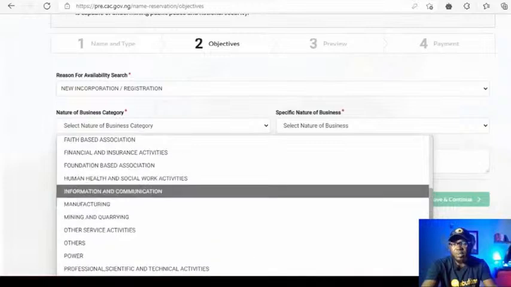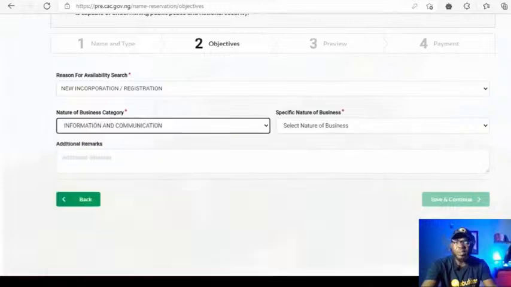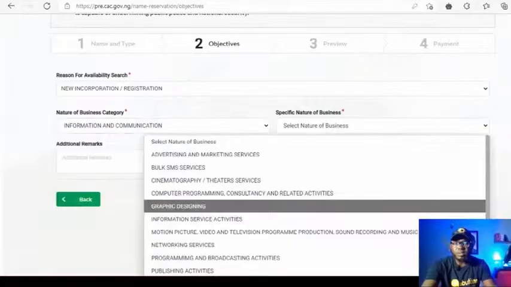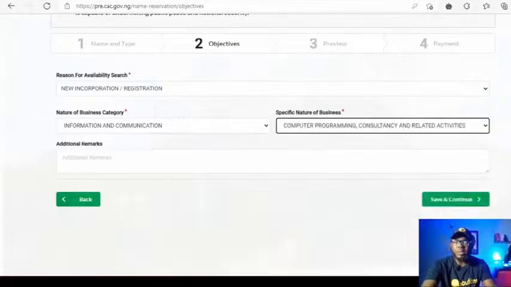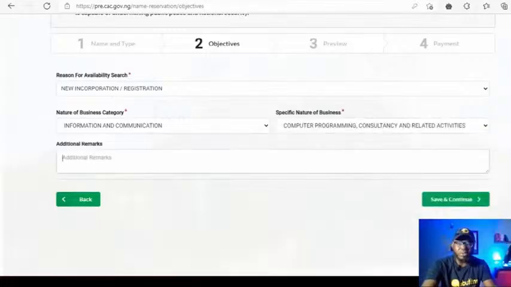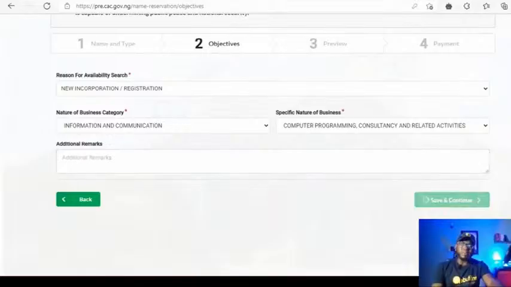Information and communication, put it there. Nature of the business, computer programming consultancy, and all right, you can put that there. Now additional remarks is not compulsory, because anything that has the red asterisk means it is compulsory to fill. You don't have to, so you save and continue.